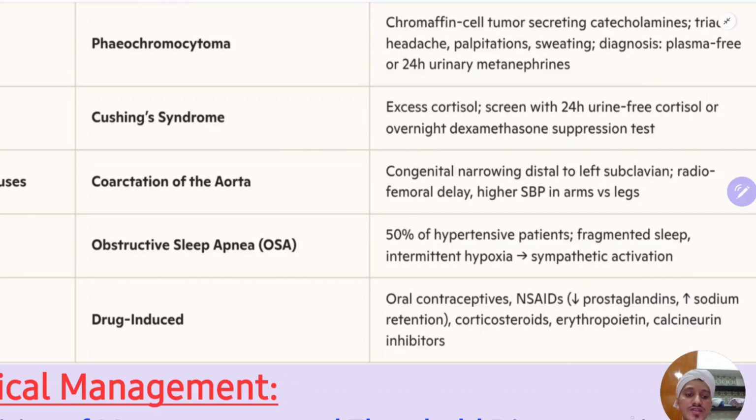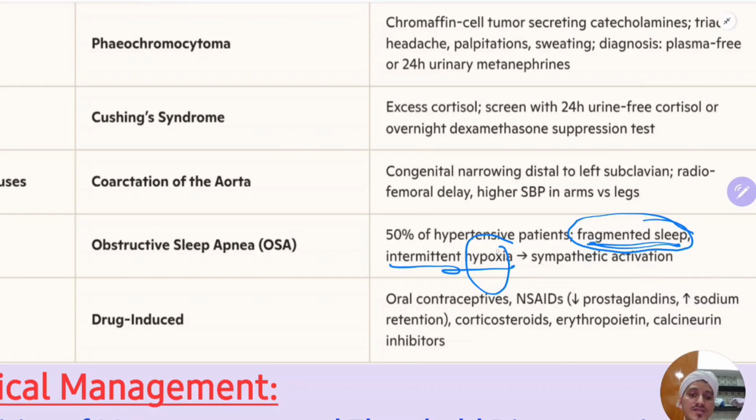Next thing is obstructive sleep apnea, which is commonly seen in patients who are obese and who have fragmented sleep. Because of intermittent hypoxia which will develop in these patients due to obstructive sleep apnea, patients having enlarged tonsils, enlarged adrenoids, or patients who are very much obese will have intermittent hypoxia during sleep. Why? Because during sleep the respiratory drive is decreased, so they will experience hypoxia at that time. Because of that, they will suddenly wake up from sleep.